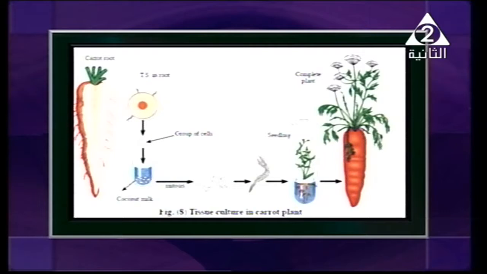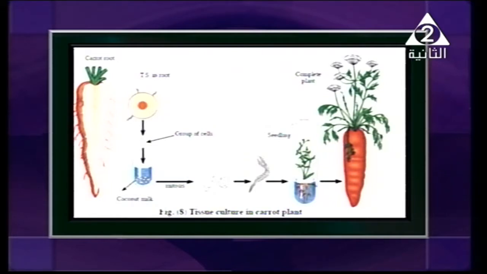And this is an experiment I'm going to discuss with you. We have a piece of carrot here. We cut it and put it in a tube, actually not a conical flask, with coconut milk as a kind of nutrients. It shows you the group of cells, or the tissue, and mitotically that's what happens inside it, but we cannot see it with our eyes. The group of cells are mitotically divided to give us what? Yes, a new individual, a new carrot plant. So this is the simple meaning of tissue culture in plants.